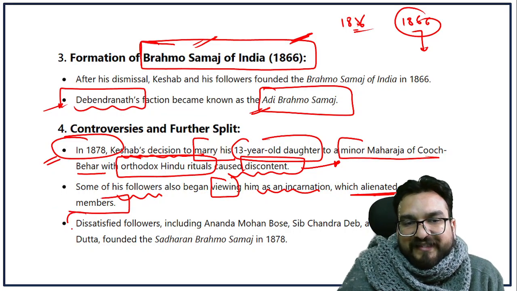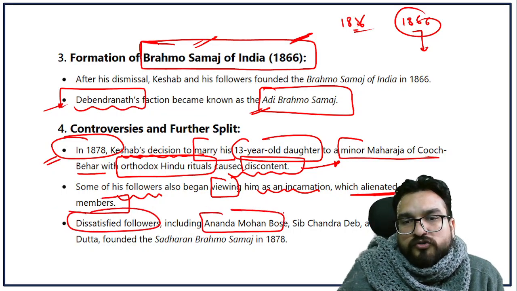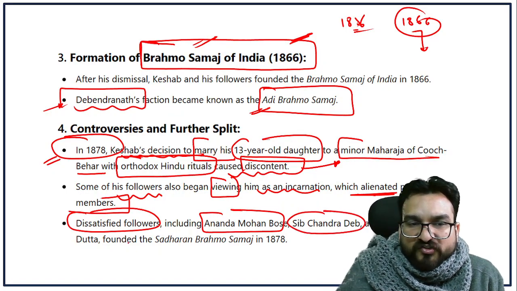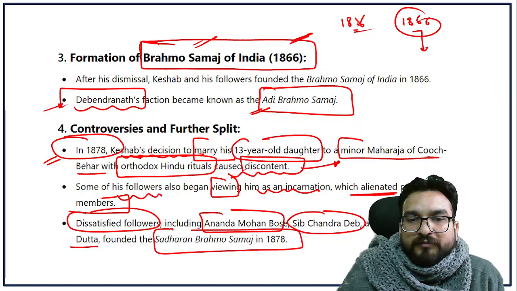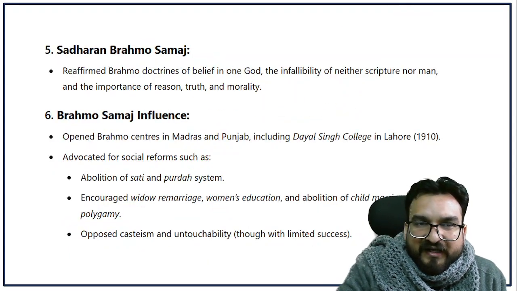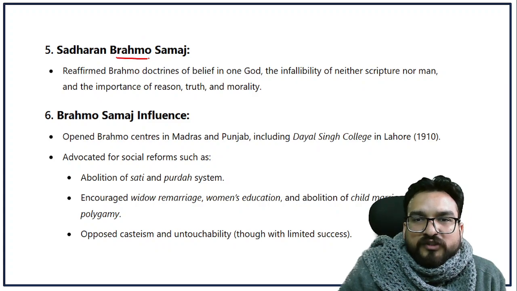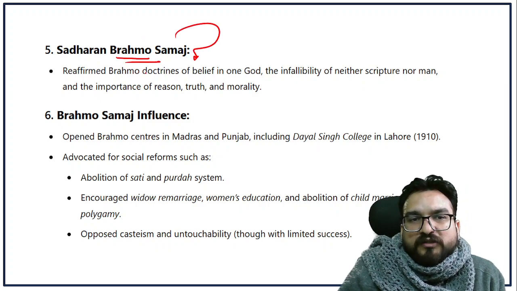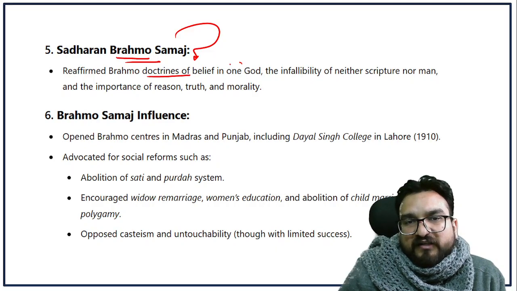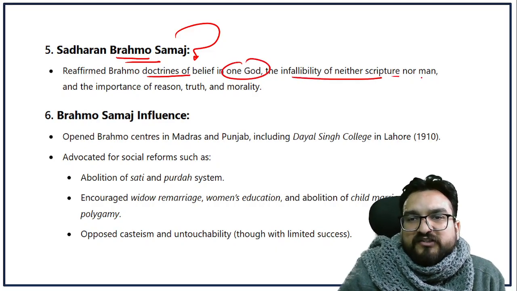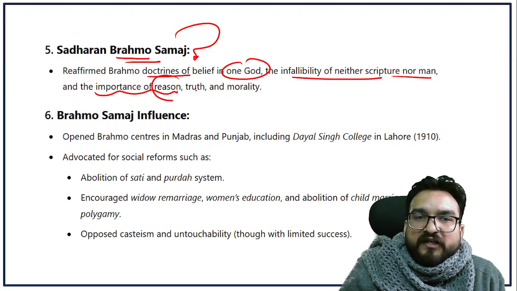So over here, dissatisfied followers like Anand Mohan Bose, Shiv Chandra Dev, and Umesh Chandra Datta formed the Sadharana Brahmo Samaj in 1870. Understanding, guys? This Sadharana Brahmo Samaj believed in one God, the infallibility of neither scripture nor man, and the importance of reason, truth, and morals.